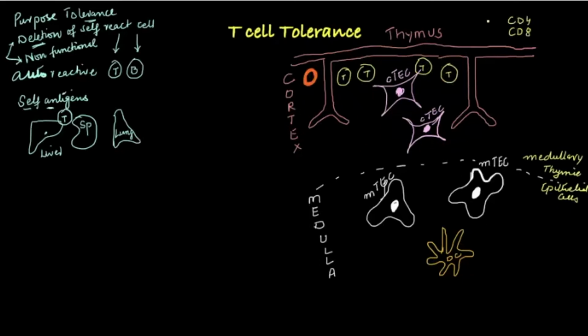So even the TCR is under progress. Because these two receptors are not present on these T cells, that's why this phase is called double negative. So they have no receptor on their surface, and they have entered from the bloodstream into the cortex of the thymus. So they are called double negative.